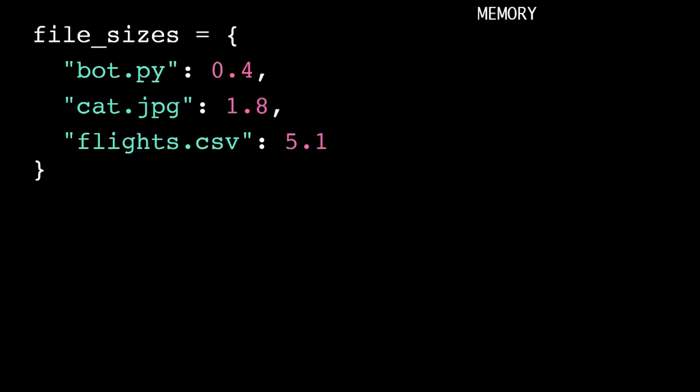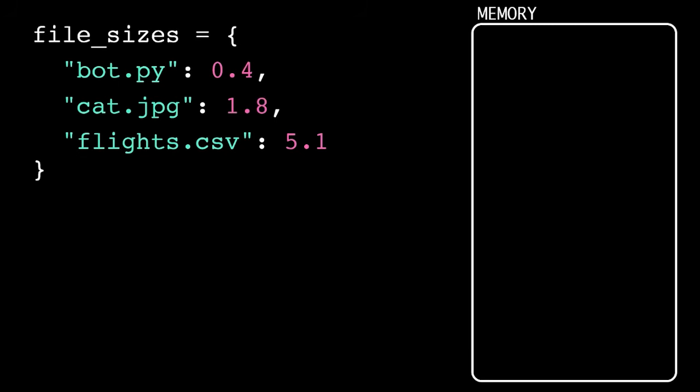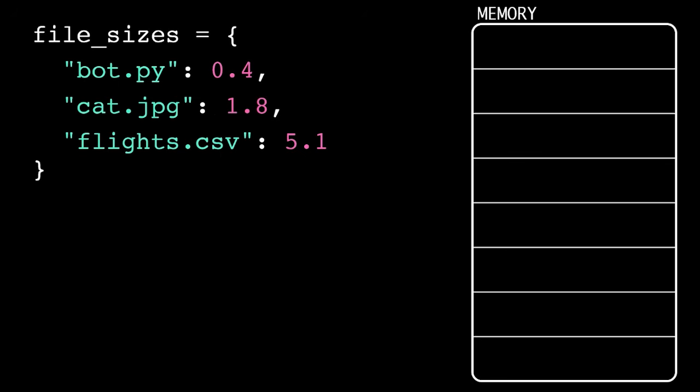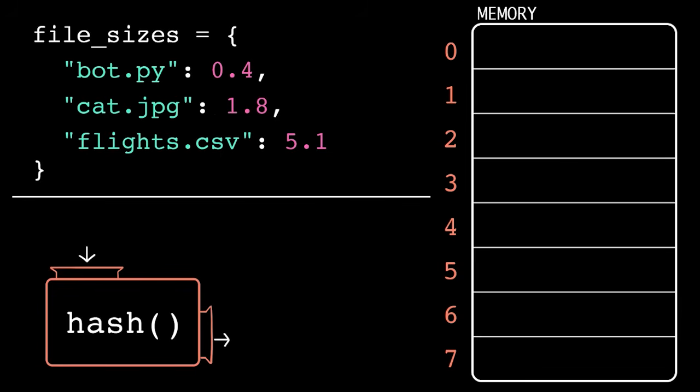When we define a dictionary, the computer starts by allocating space in memory for that list. Initially, it allocates a small number of slots, let's say 8. Then it gets to work storing each item. For each item, it takes the key and passes it into the hash function. So for the key bot.py, we would get the hash 6. So the computer finds the slot at index 6, and then it stores both the key and the value here. And technically, it also stores the hash. And then we do the same thing for all of the other items. We hash the key to get the index, and then we store the key-value pair in that slot.